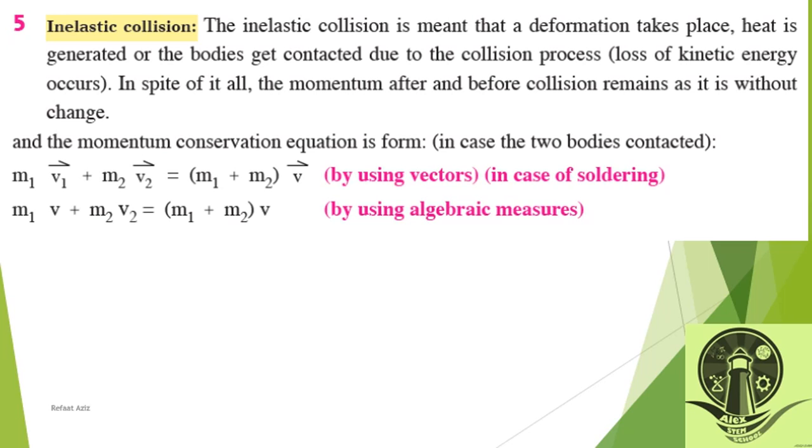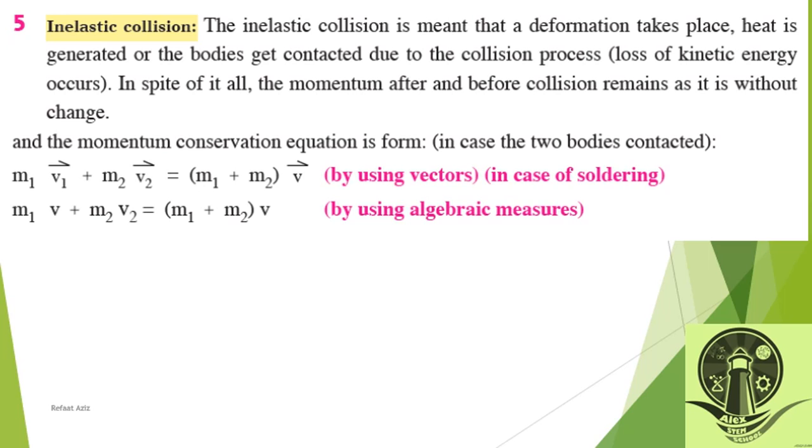Inelastic collision means that a deformation takes place. Heat is generated or the bodies get connected due to the collision process. Loss of kinetic energy occurs, maybe. In spite of it all, the momentum after and before collision remains without change.